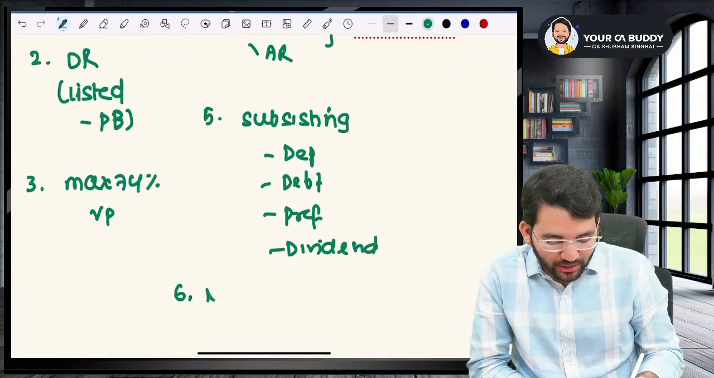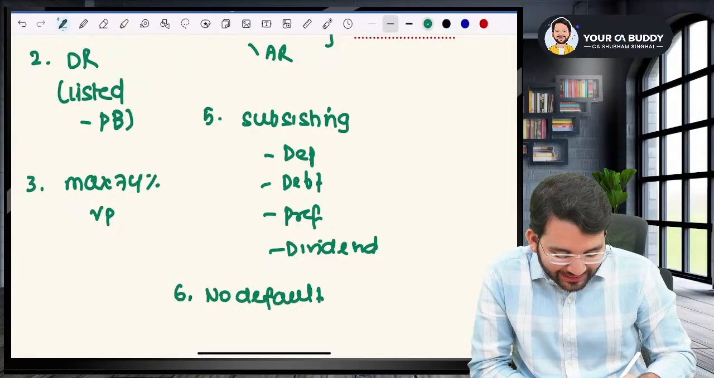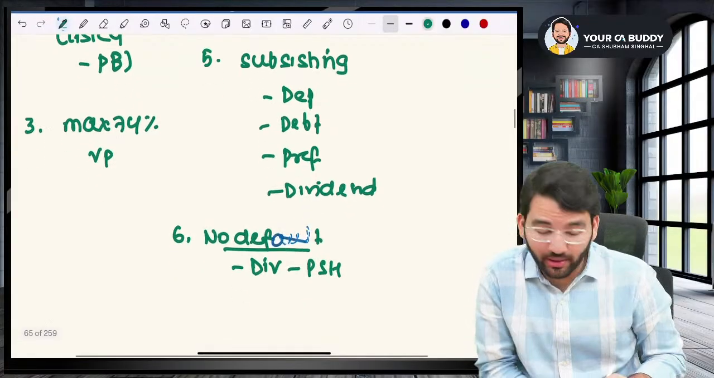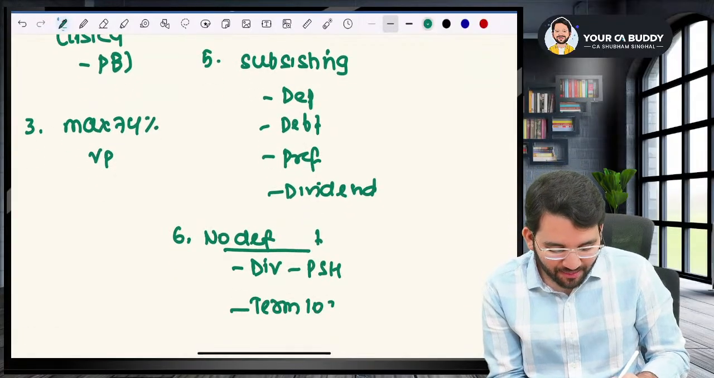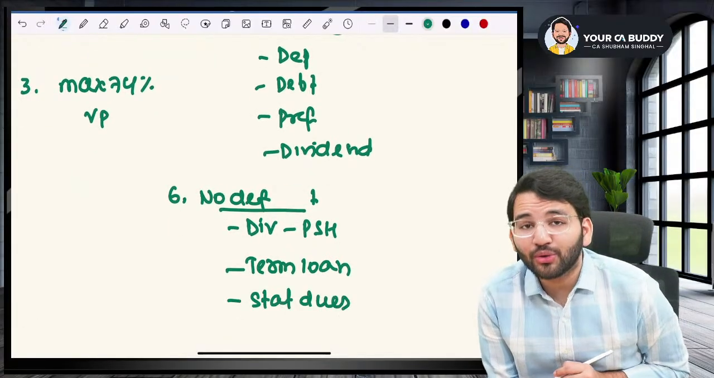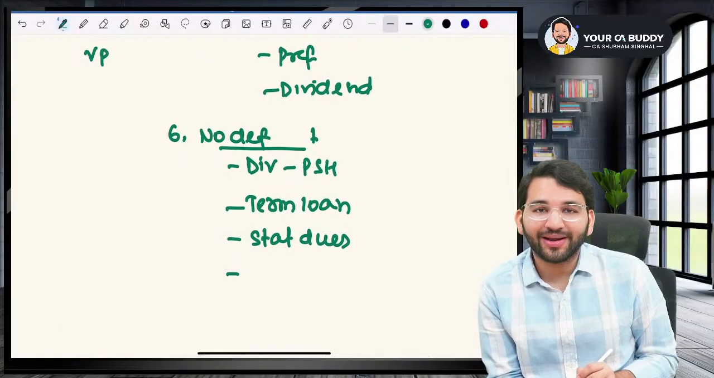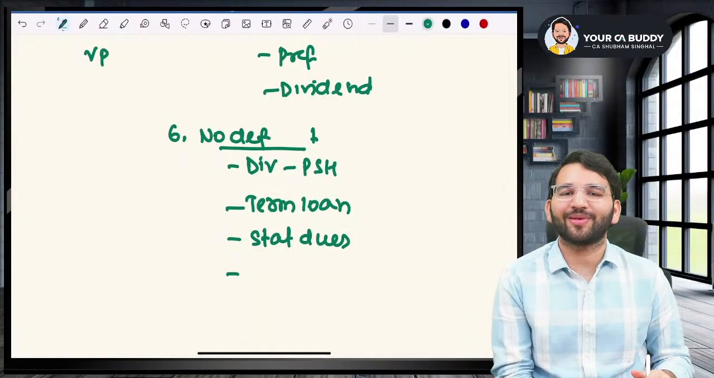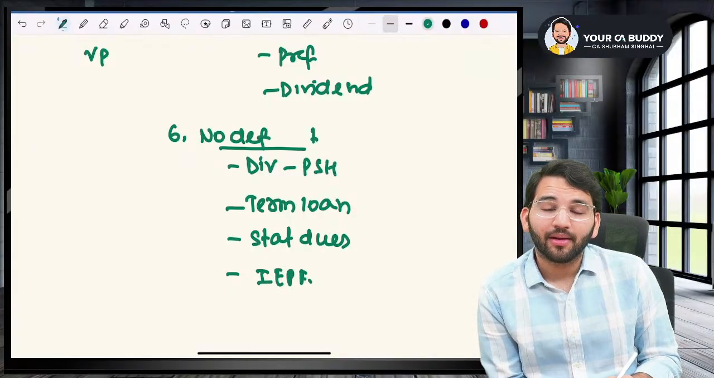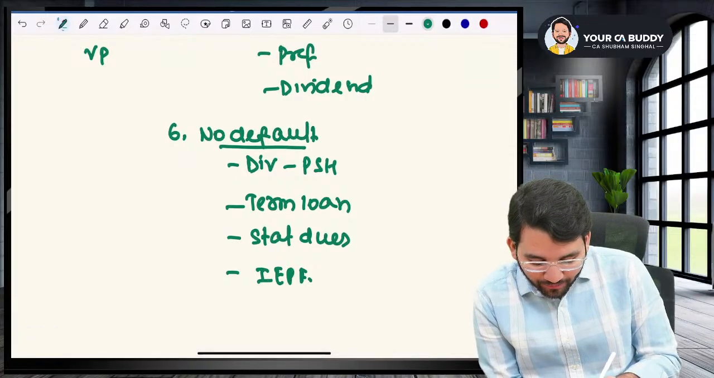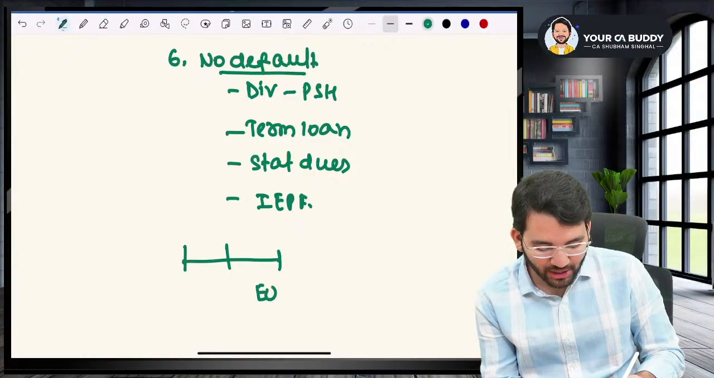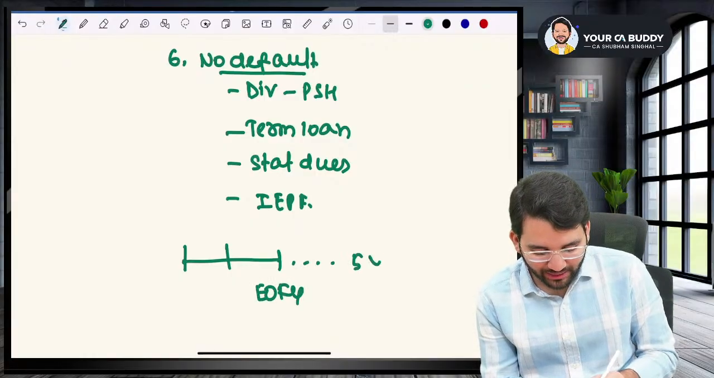And number six, there is no default in what? Some unique cases, sir, like dividend to preference shareholder, repayment of term loan, statutory dues of employees. And then, guys, listen to me very carefully and try to learn by heart along with me: statutory dues of employees and credit to IEPF. There should be no default. If you make a default, then, sir, you have to wait till the end of the financial year and then 5 more years.